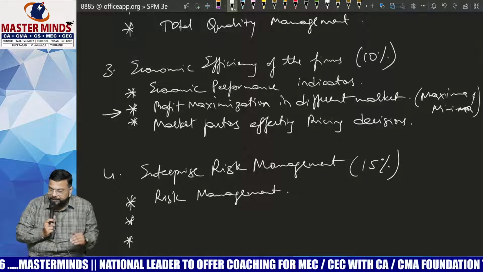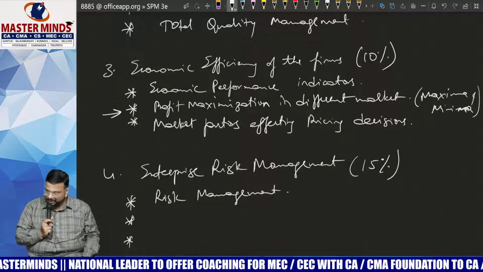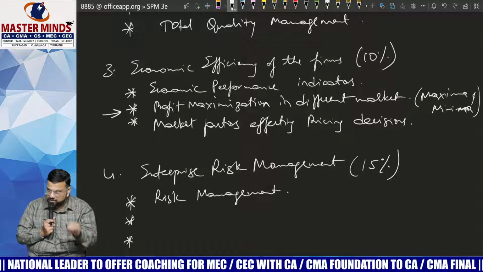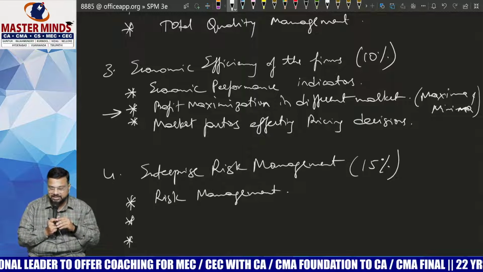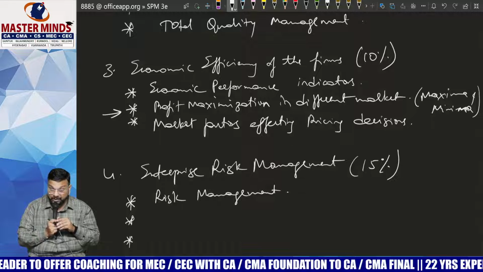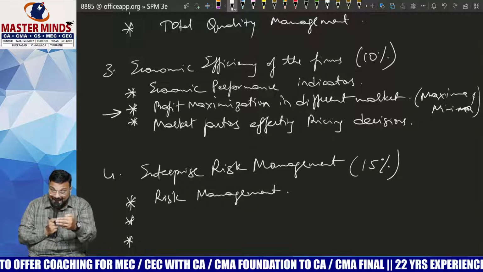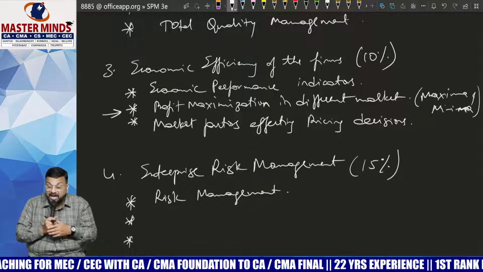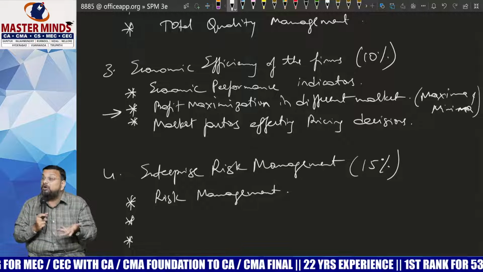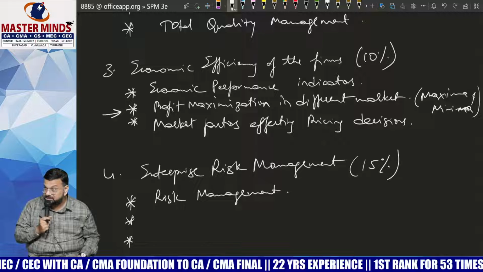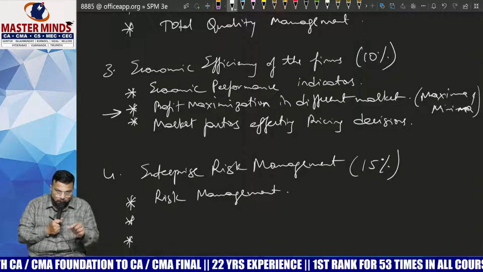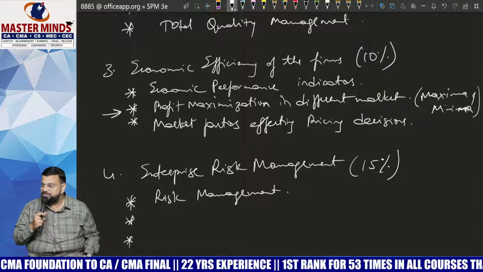Risk: you are sure about failure or loss. You have completed a project. You know that by doing this project in this way, you are going to suffer losses. In such a case, what will management try to do? It will try to reduce those losses as much as possible. Whatever things are in your control, you will try to control them and reduce the losses. That is risk. Risk is generally associated with loss.